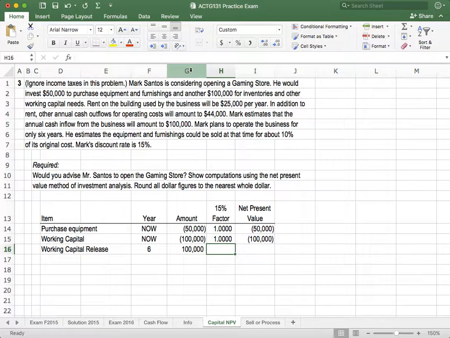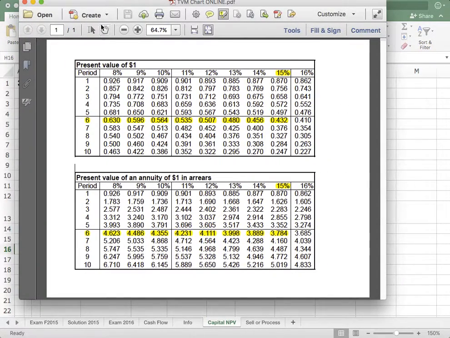But we need to discount this money because it's in the future. So I want to show you, here we are, the time value of money chart. And there are two different charts. Present value of $1 is what we consider a lump sum. You're only going to receive that dollar amount once.